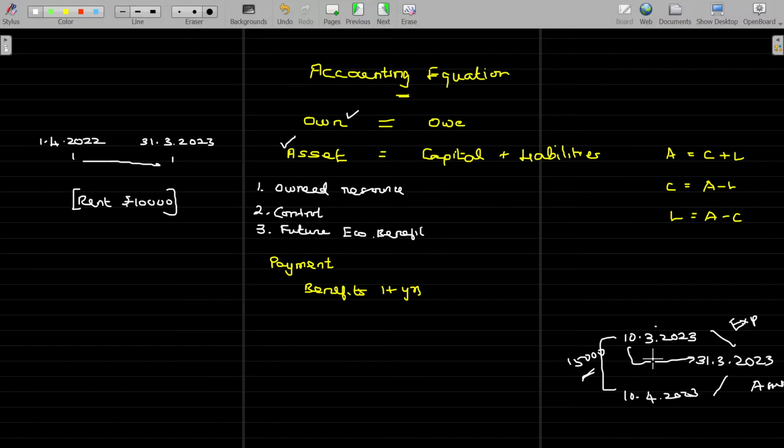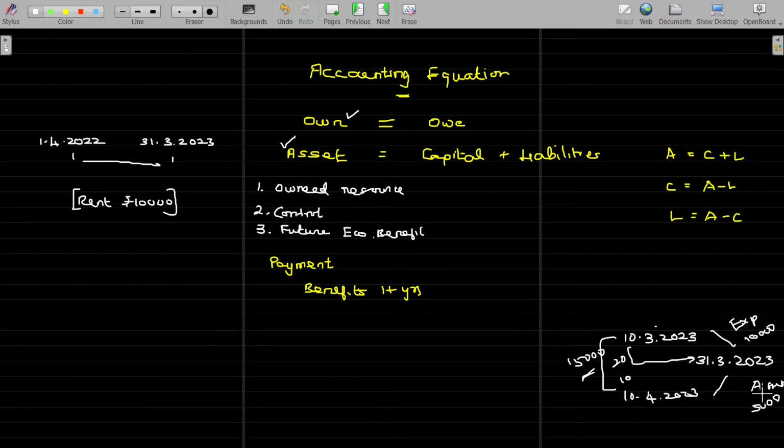As on 31st March, I am going to close the accounts. As on 31st March, how many days are over? Can I assume this is 20 days and this is 10 days? Don't go for the exact number counting here. Roughly, I'll have 2/3 in March, 1/3 being enjoyable in April. So in this 15,000, 2/3, 10,000, will be called as an expense. Another 5,000 rupees could be enjoyable after this accounting year, so it will be named as an asset by the end of the accounting year, right?